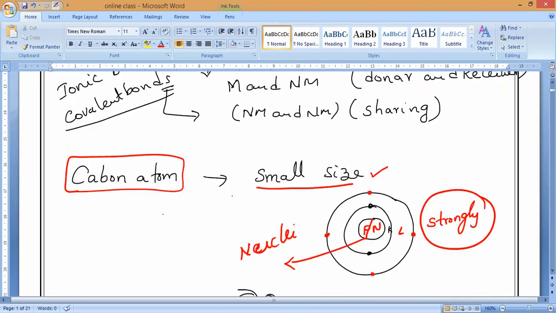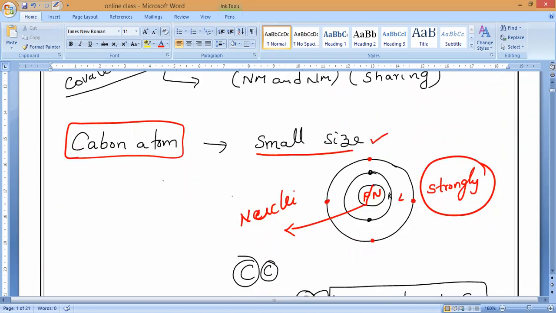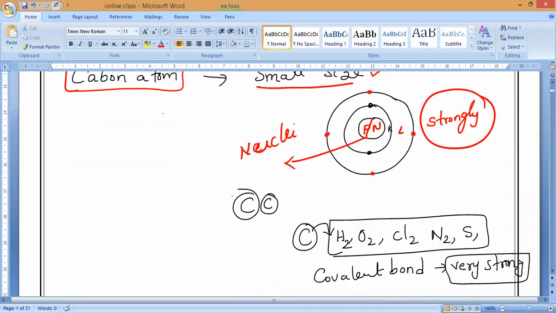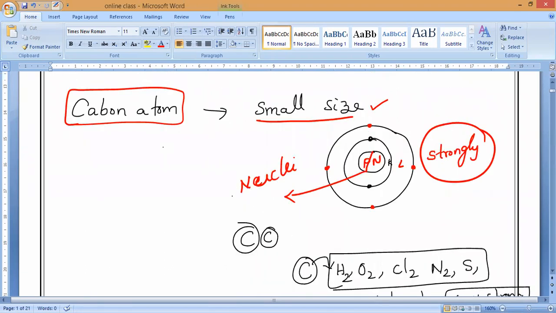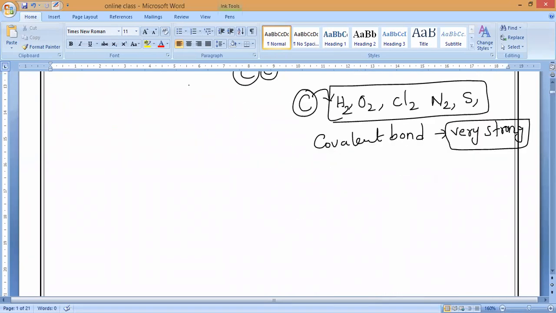So this is why the covalent bonds formed by carbon are very strong, because of one reason. What is that reason? Because carbon atoms are very small in size, and because of their small size, the nuclei hold the shared pair of electrons between atoms very, very strongly. Are you clear? That is the reason for the formation of strong covalent bonds. This is what I just wanted to recall.